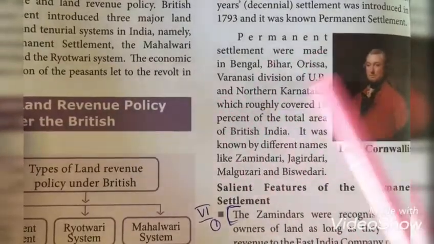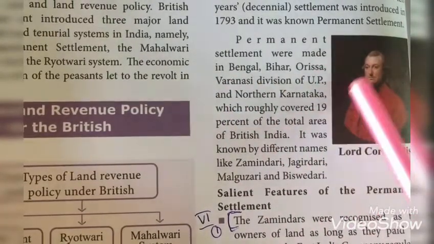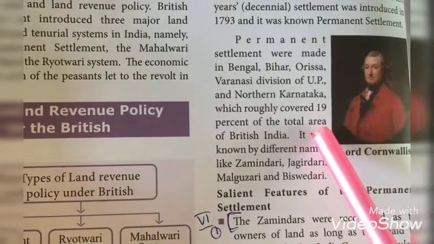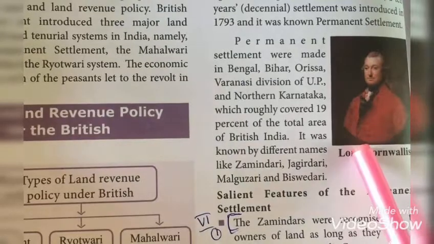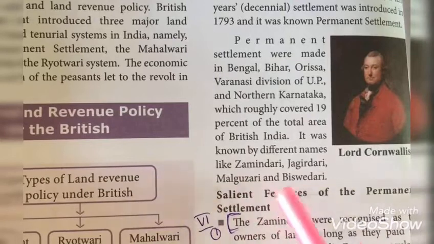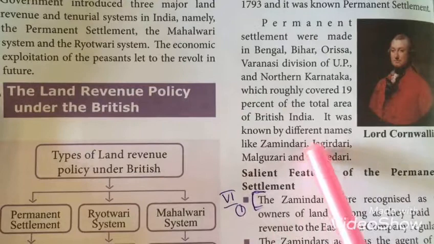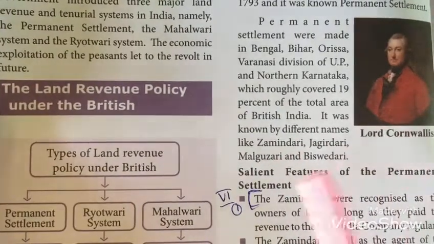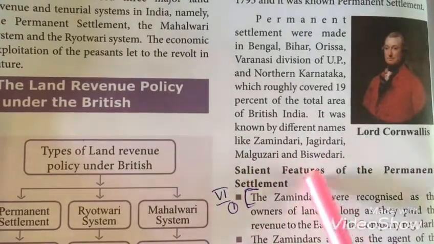This permanent settlement was followed in Bengal, Bihar, Orissa, the Varanasi division of UP and northern Karnataka. It covers 19% of the total area of British India. It is also called Zamindari, Jagirdari, Malguzari and Bisvedari. These are the other names of the permanent settlement.